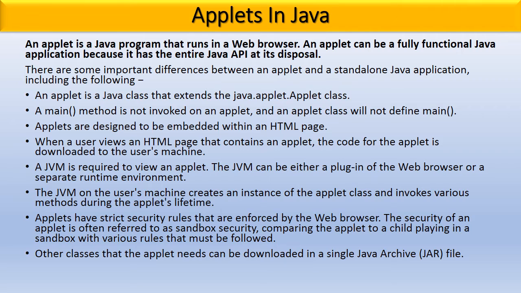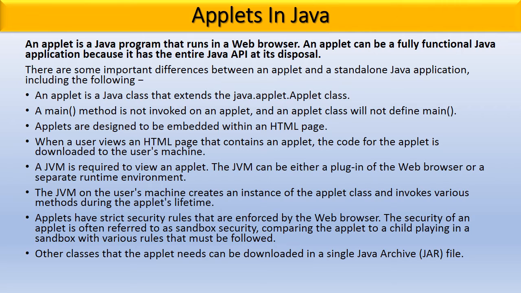An applet is a small Java program that runs on a web browser. An applet can be a fully functional Java application because it has the entire Java API at its disposal. There are some important differences between an applet and a standalone Java application, which include the following.